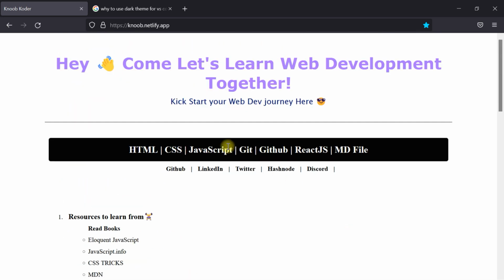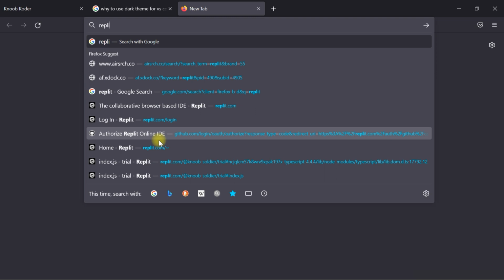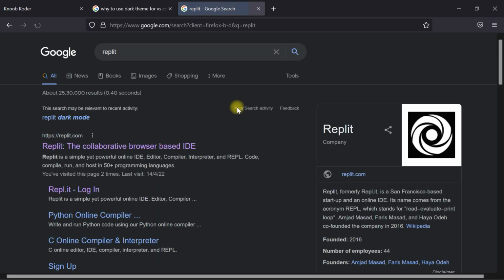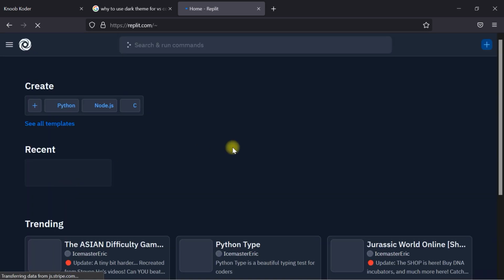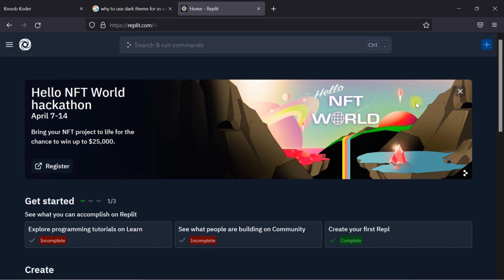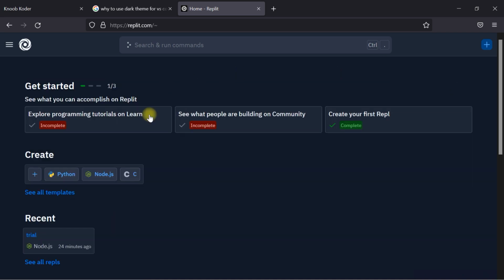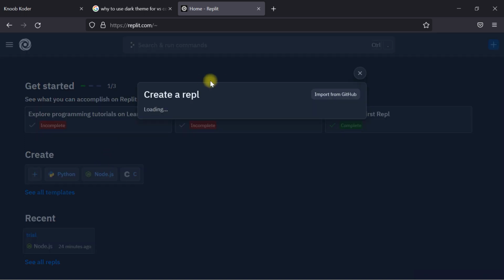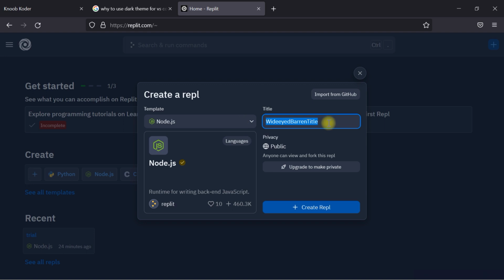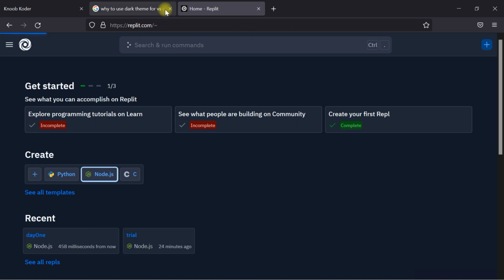Okay, what shall we do? Let me go to the Replit. Okay, this is Replit, an online IDE opening. First of all, we'll make use of Node.js. Okay, here in Node.js what will we do? Okay, Node.js, I'll tell you. Wait. Okay, day 1, click create REPL.